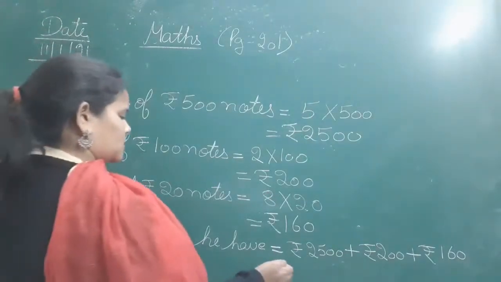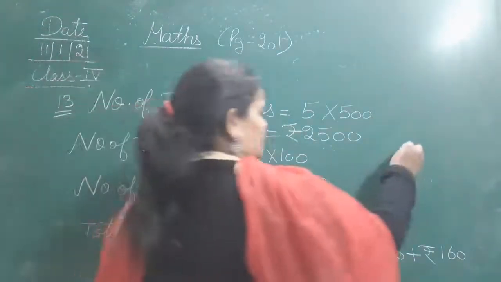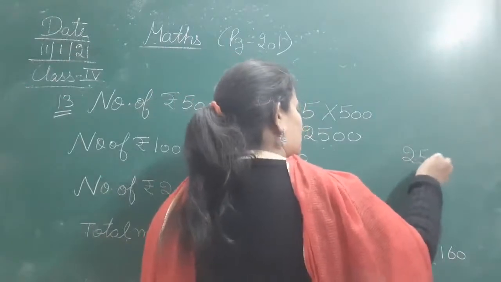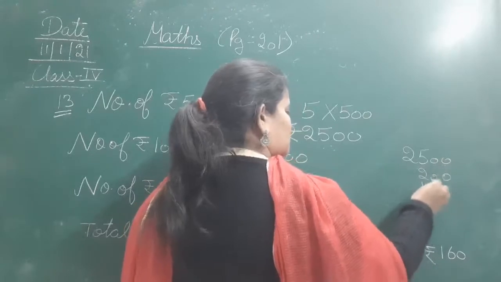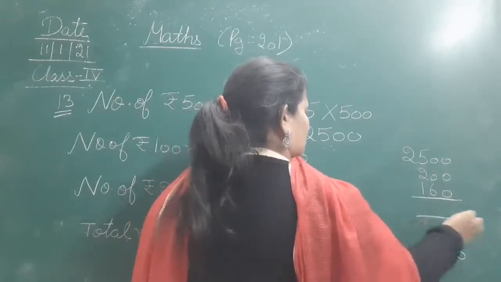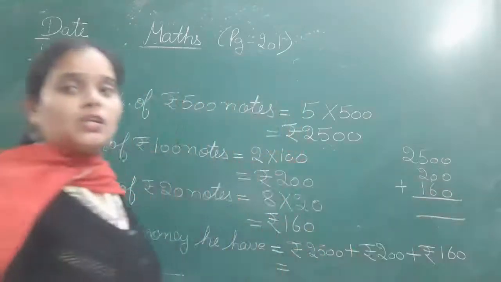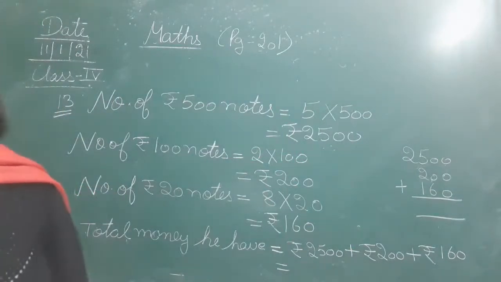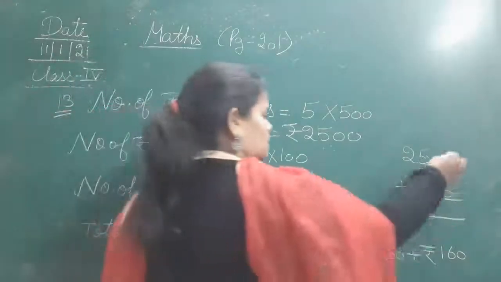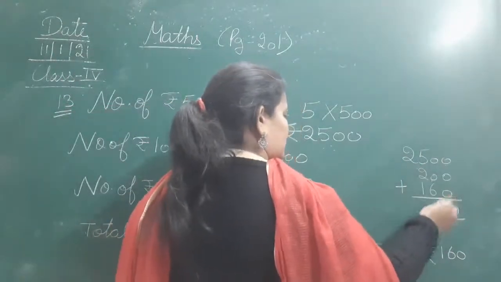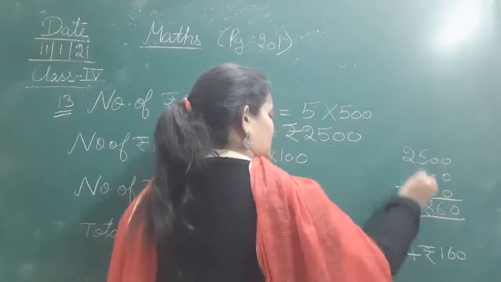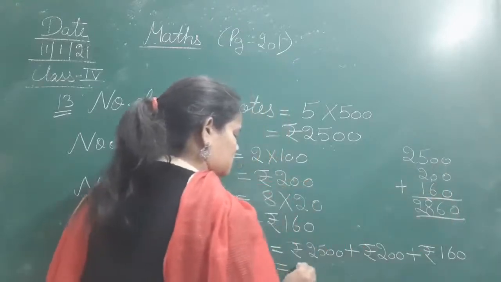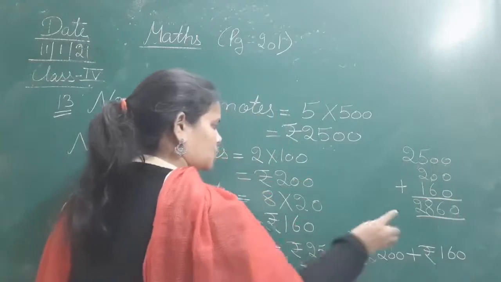Total money he has is equal to... now we can add. Okay, so I am doing the calculation in rough: 2500 plus 200 plus 160. Just add these three amounts and you will get the total money he is having. So that is 0, that is 6, 5 plus 2 is 7 plus 1, that is 8, and it's 2, that is rupees is equal to rupees